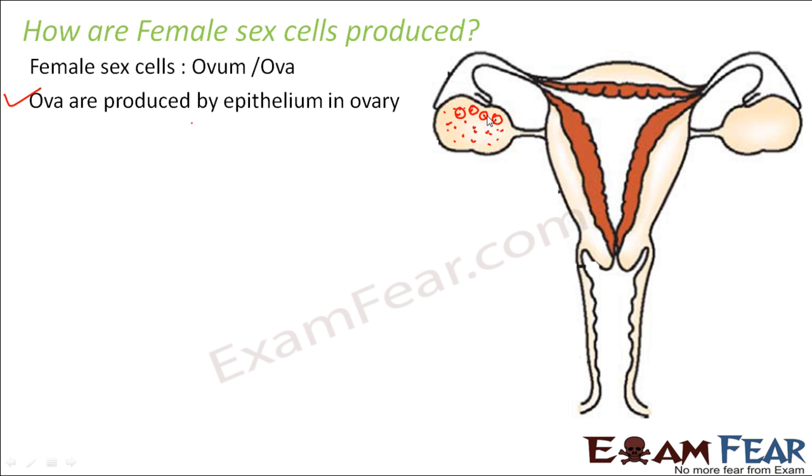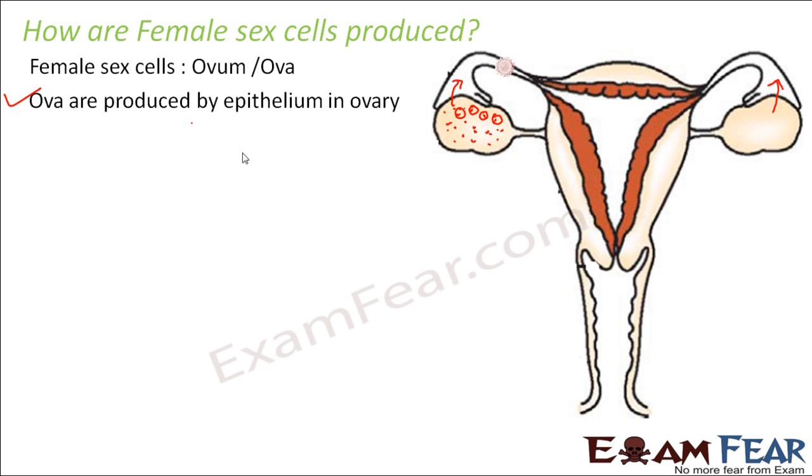And then one matured egg is released from the ovary every 28 days, either from this ovary or from this ovary. In one month, only one egg gets released from either of the ovaries. Either the right ovary will release the egg or the left ovary will release the egg. Every month one egg will get released. So that is how the female sex cells are produced.